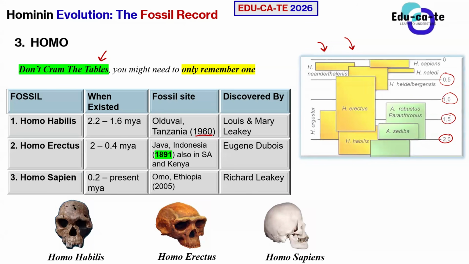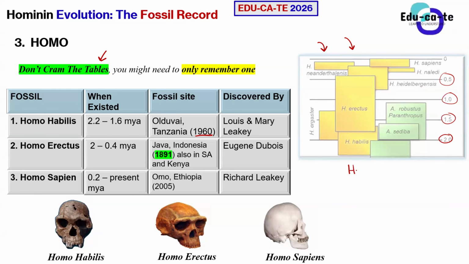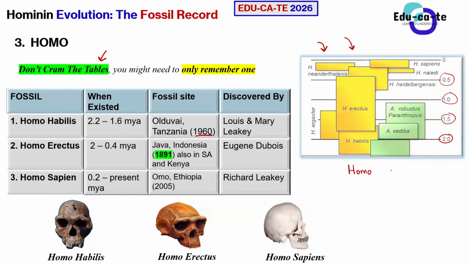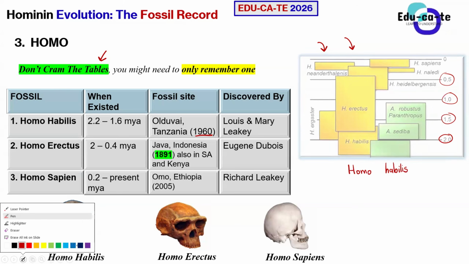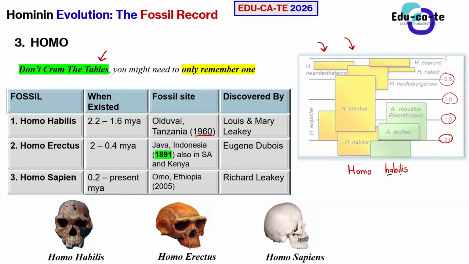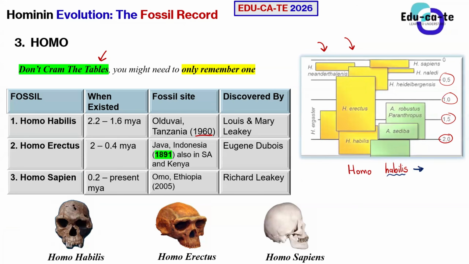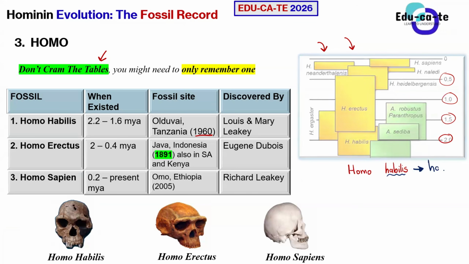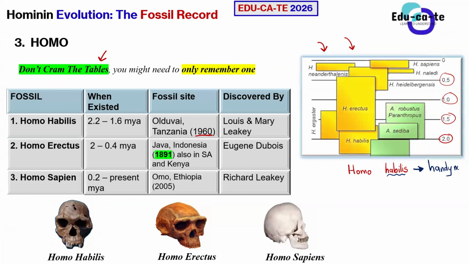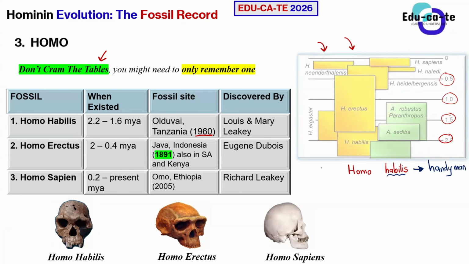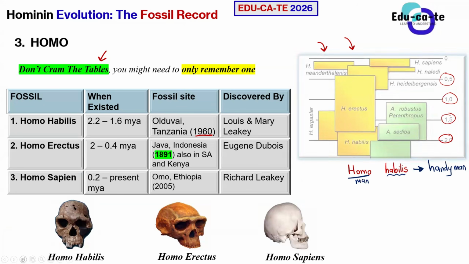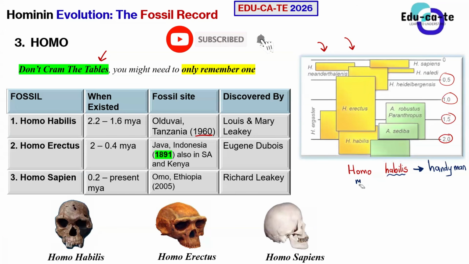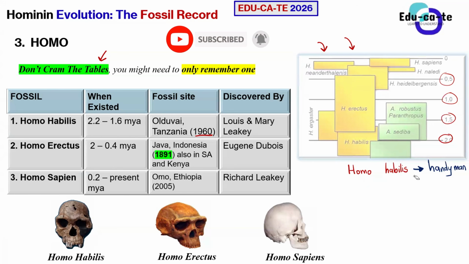The term Homo habilis, what does it mean? Homo, we already know that it is our genus name. The habilis part there simply means handy. So Homo habilis is believed to have been a handyman. So Homo habilis translates to handyman. The Homo there simply means man, as in human. So basically, Homo habilis is believed to have been a handyman.